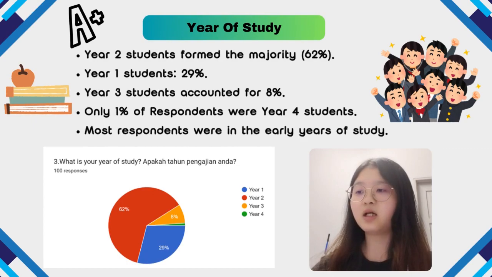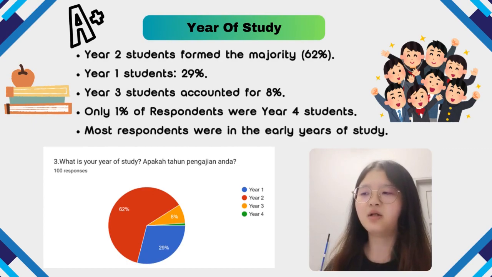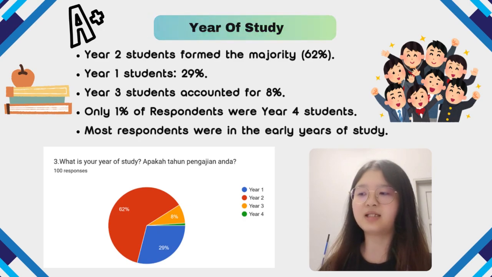For the year of study, most respondents are year 2 students, accounting for 62%. Year 1 students make up 29% of the respondents. Only a small number of students are from year 3 and year 4. This indicates that the sample mainly consists of students in the early stages of their study.